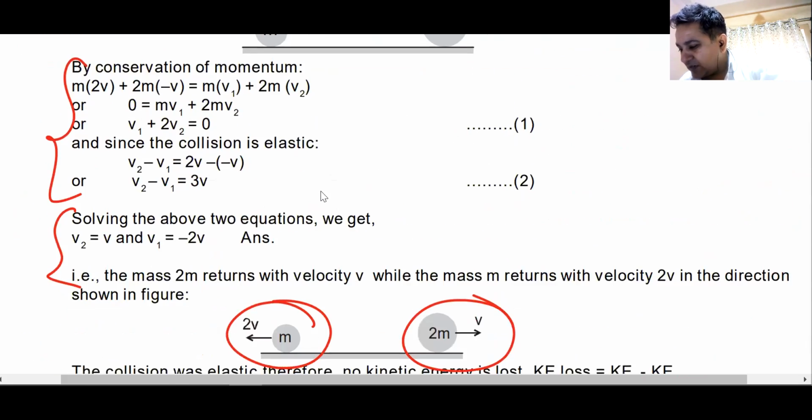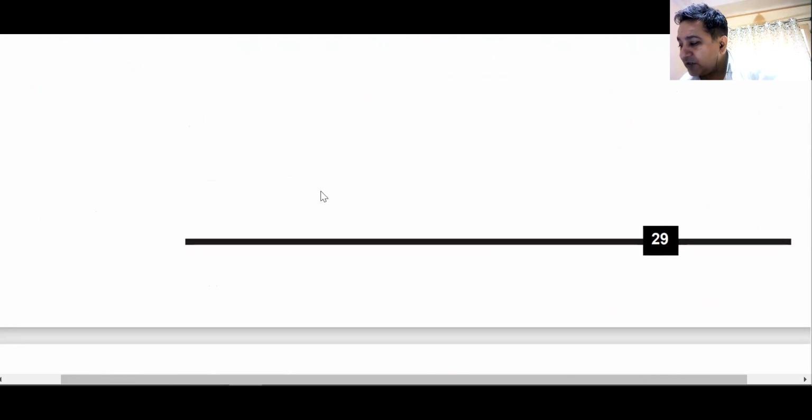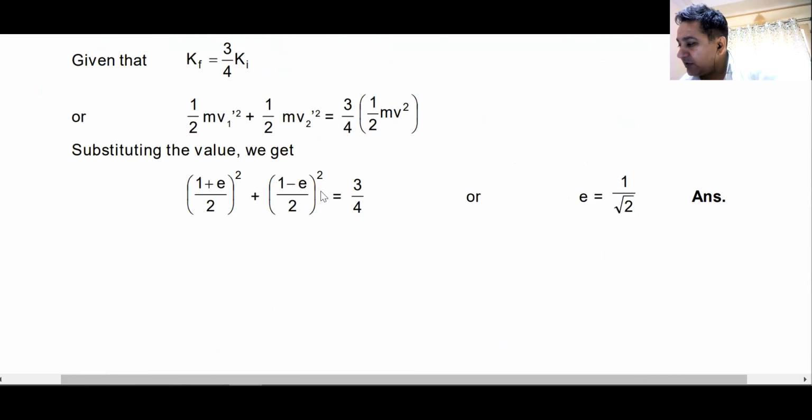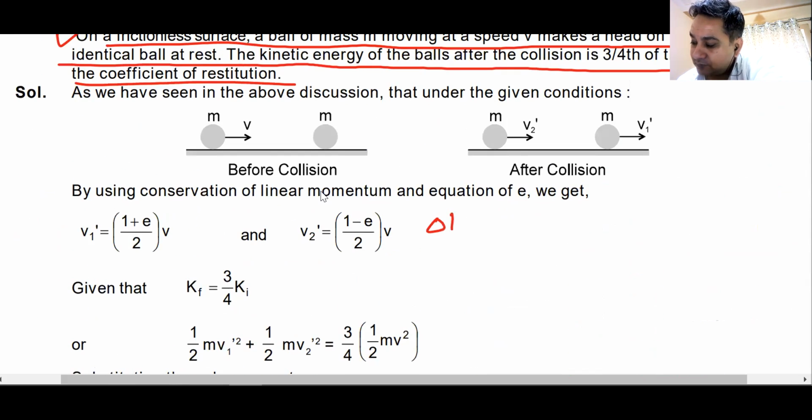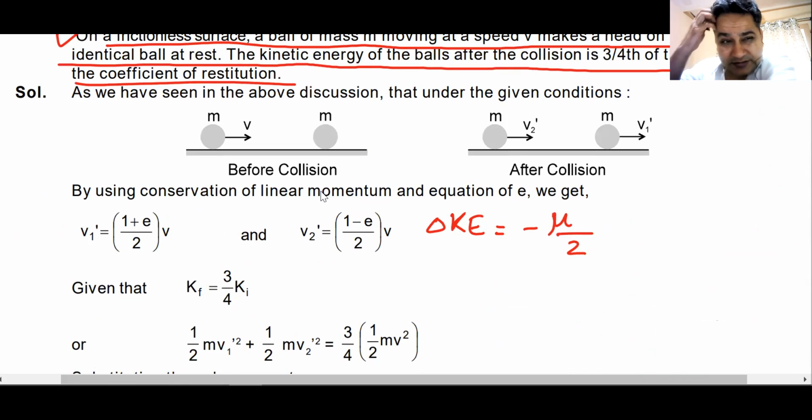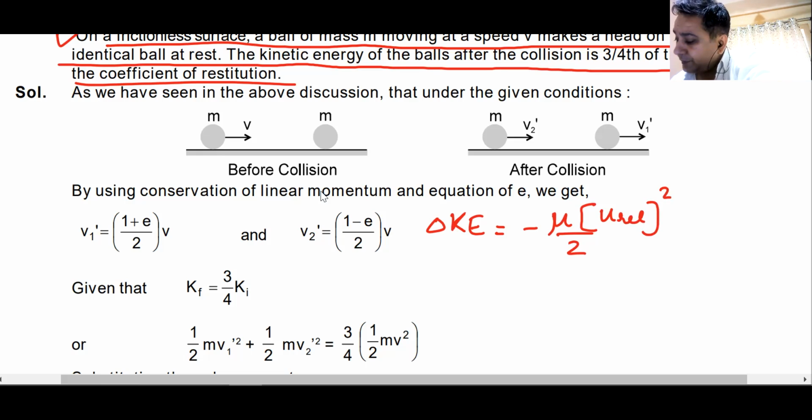I'll try to apply it here and show you the beauty of the other equation that I was talking about. They have done so many things and the answer is 1 by root 2, and see how I get it now. Delta KE is equal to minus (1/2) mu, u relative squared, multiplied by (1 minus e squared). It's important for me to solve one question for you so that you can replicate the same if it comes in your exam. Do you understand this? Change in kinetic energy. That is how you will get it.